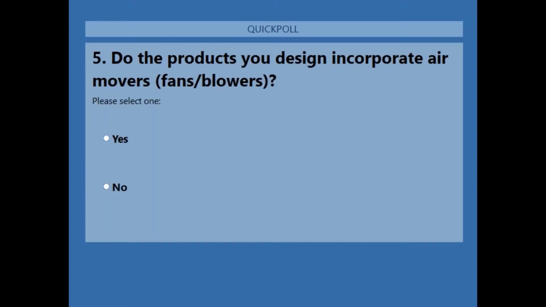Sounds good. This one's a pretty straightforward yes or no, and again, think of just the explanation provided by Richard on fan design, fan related strategy. So, did the products you design incorporate air movers and/or blowers? Simple yes or no would suffice. So, again, we'll give it another 10 seconds or so. Feel free to give your best guess if you're unaware. And again, just for the attendees, I recommend you continue sharing your questions as you have them throughout.